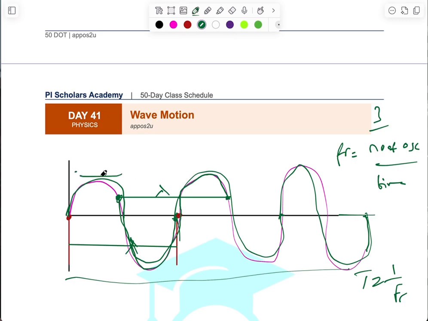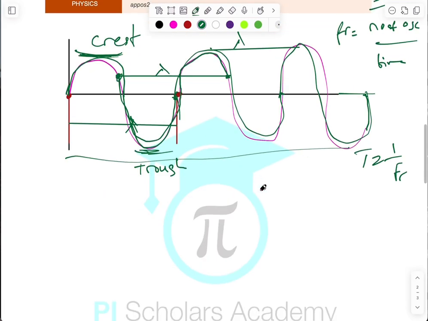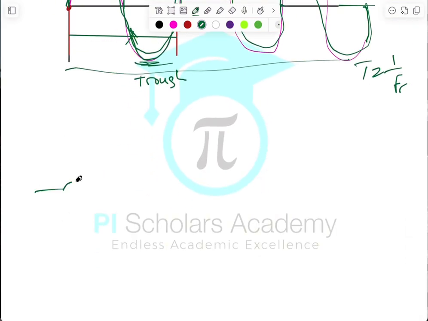Now this point, we have what we call the crest. So in a transverse wave like this, we have the highest point, which is known as what? The crest. And we have the lowest point, which is known as the what? Trough. So this is your crest, and this is a trough. A crest and a trough. So the distance between 2 successive crests or 2 successive troughs can also be used to define wavelength. That is, if you take the distance from here to this place, it's also going to be a wavelength, because there are 2 points that are also in phase. But this is for transverse wave. If you have a longitudinal wave, it can look something like this.